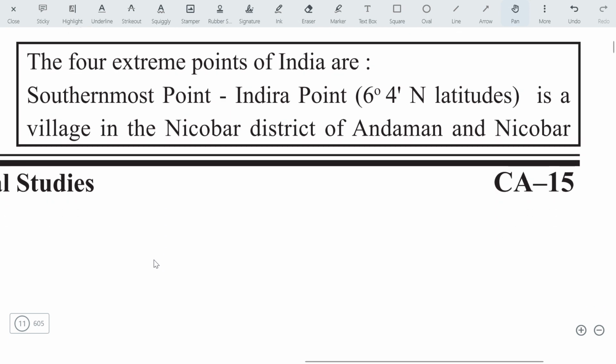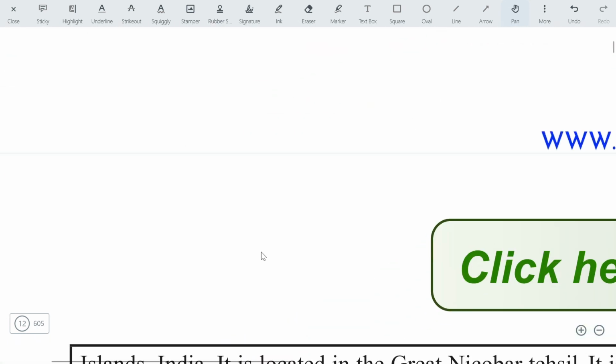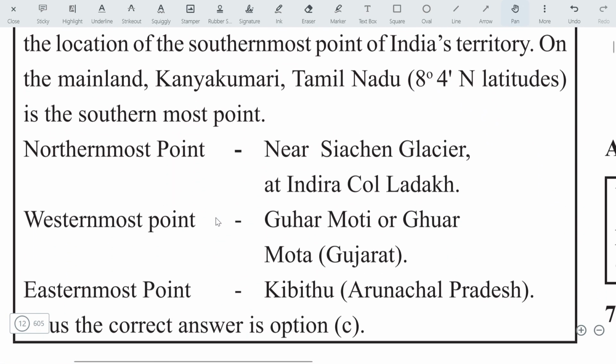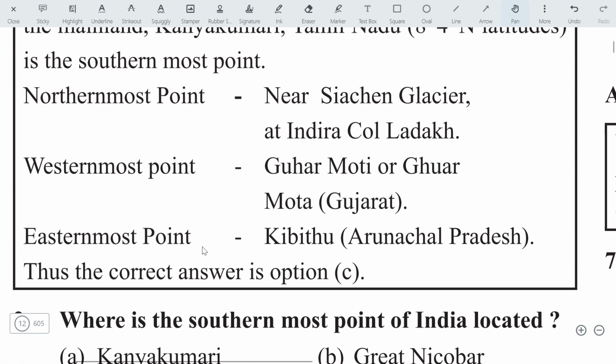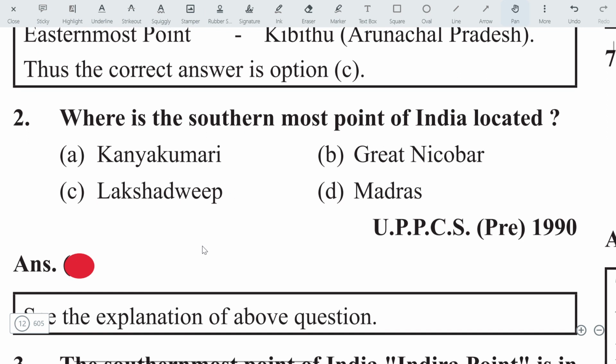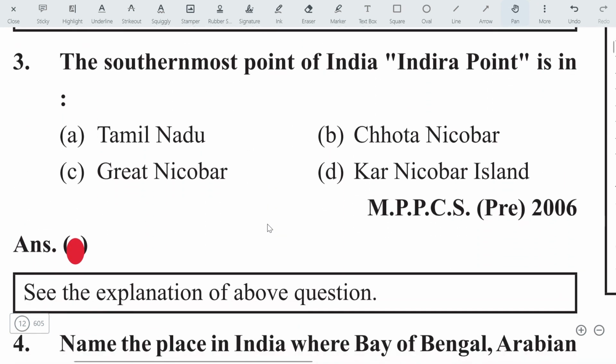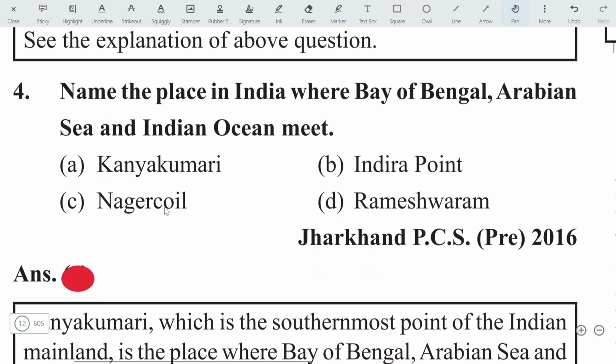Let's move on to the next question. Here we have the next question. Here is some explanation. You can read them. I have already explained them. Where is the southernmost point of India located? It is located at Great Nicobar, as I already told. It is Indira Point. Let's check out the next question. The southernmost point of India, Indira Point, is in Great Nicobar. Let's see the next question.